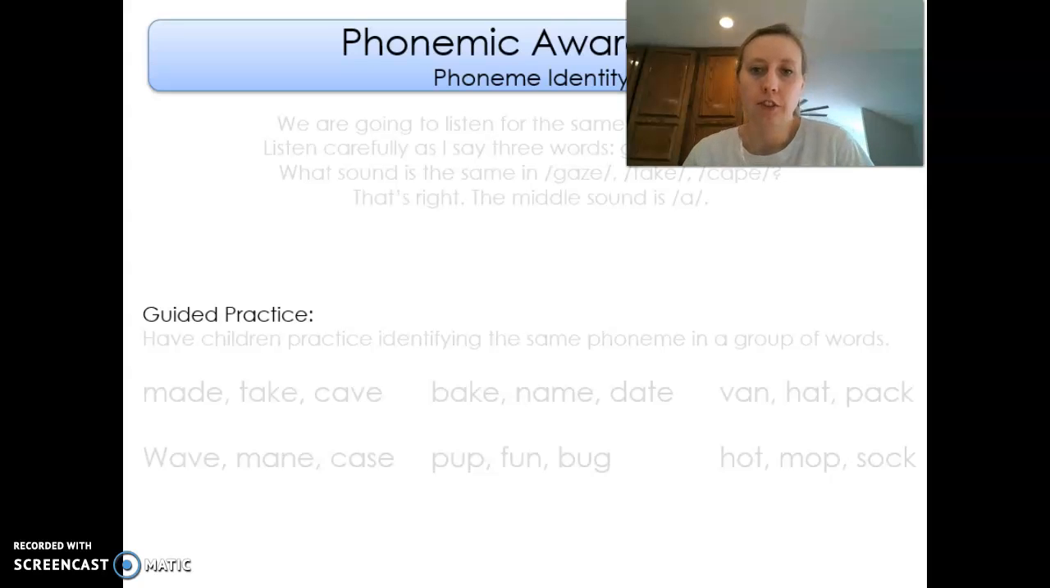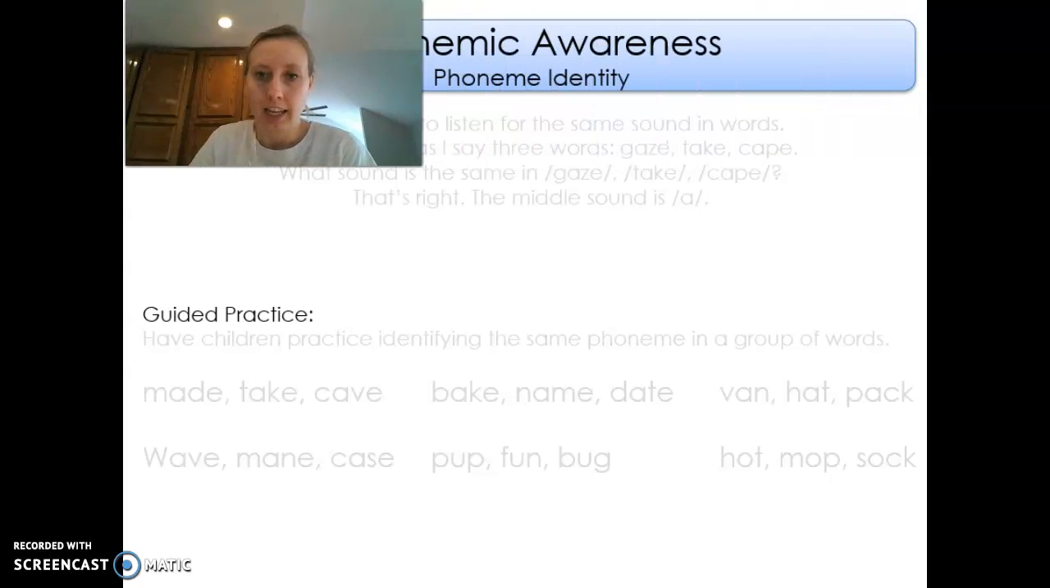We are going to listen for the same sound in words. Listen carefully as I say 3 words. Gaze, take, cape. What sound is the same in gaze, take, cape? That's right, the middle sound, A. Now we're going to do a few more words.